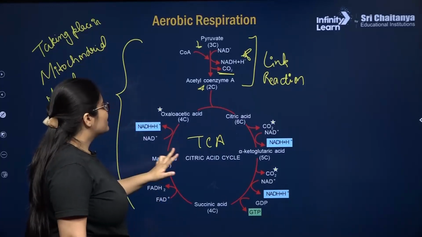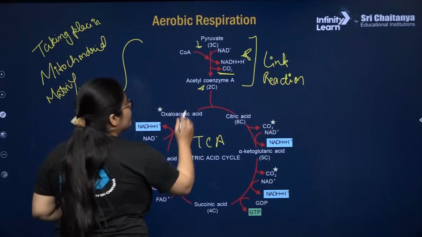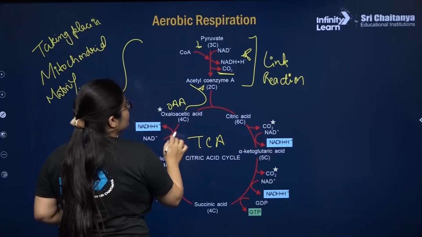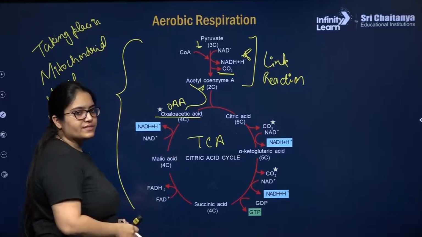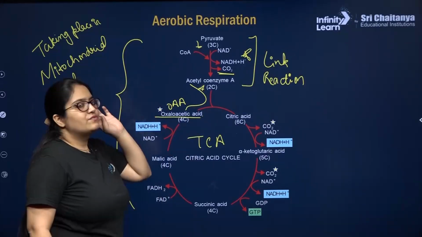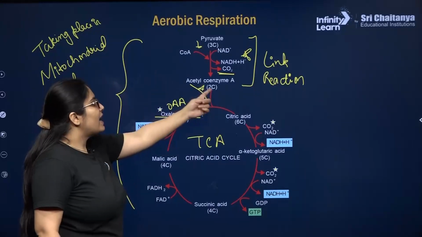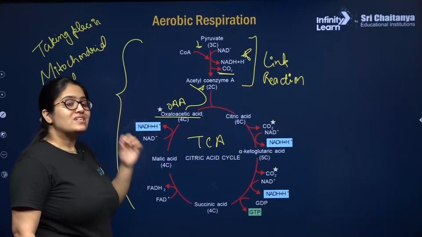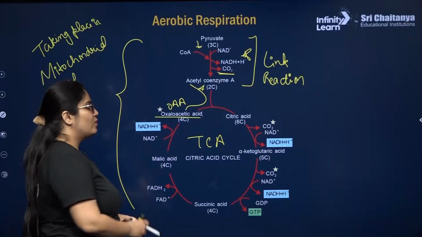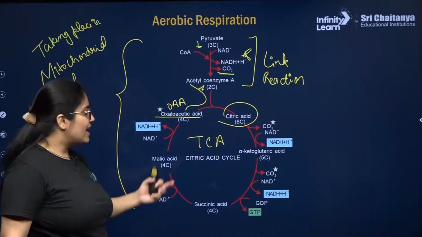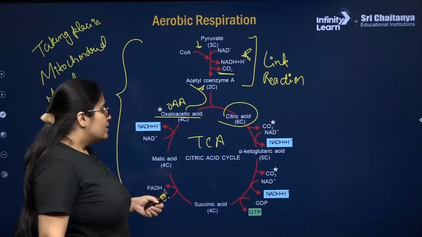Next is, my dear students, citric acid cycle. So every acetyl-CoA will react with oxaloacetic acid, which is the first member of TCA cycle. Oxaloacetic acid is the first member. So oxaloacetic acid, which is a 4 carbon compound, will react with acetyl-CoA, which is a 2 carbon compound, to produce a 6 carbon product known as citric acid, which is the first product of citric acid cycle, and hence the name citric acid cycle.